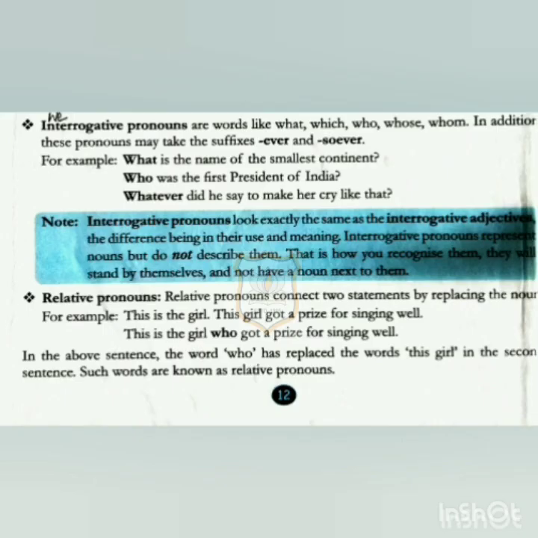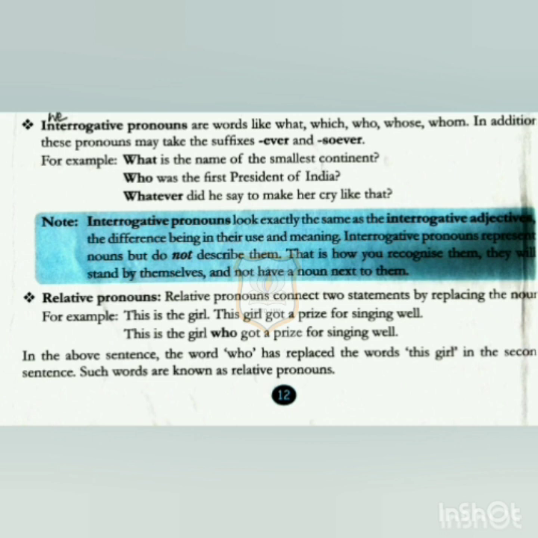Next is interrogative pronouns. Interrogative pronouns are words like what, which, who, whose, whom. In addition, these pronouns may take the suffixes ever and soever. In short, we can say that the pronouns that ask questions, such as what, which, who, whose, whom, are known as interrogative pronouns. Here an example is given.